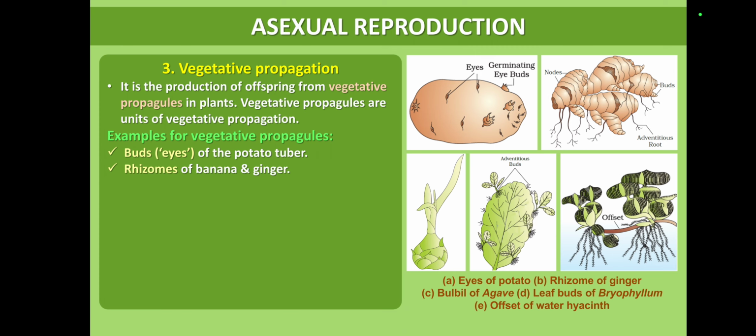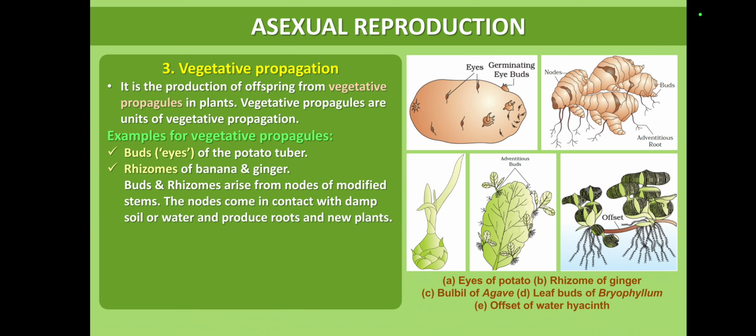The next one is rhizome. Examples: banana, ginger and turmeric. Reproduction takes place through vegetative parts such as stem modification. Buds and rhizomes arise from nodes of modified stems. The nodes come in contact with damp soil or water and produce roots and new plants.